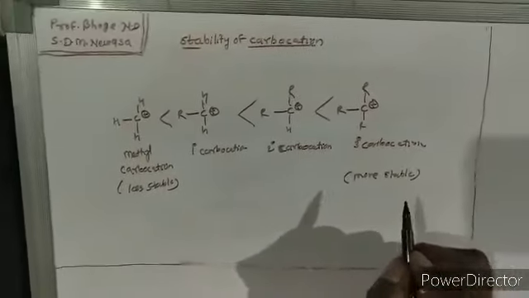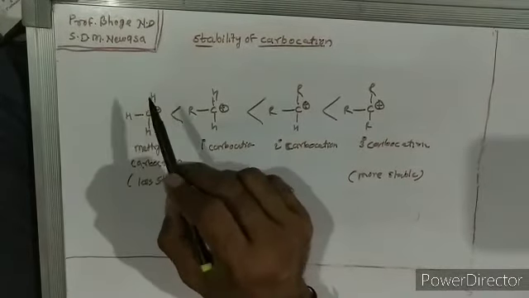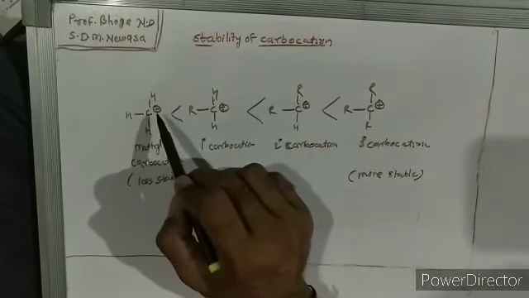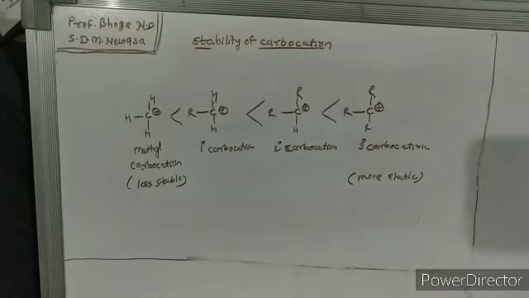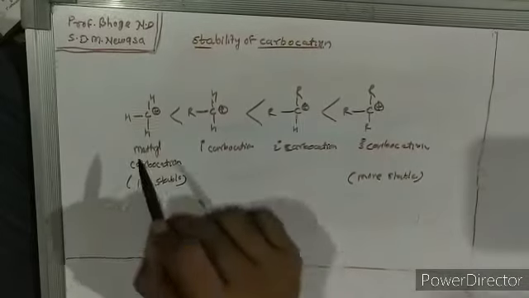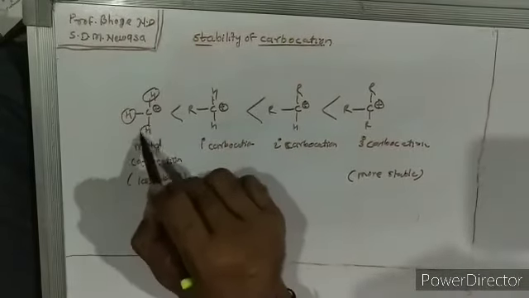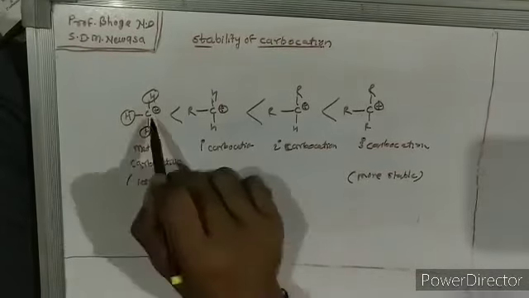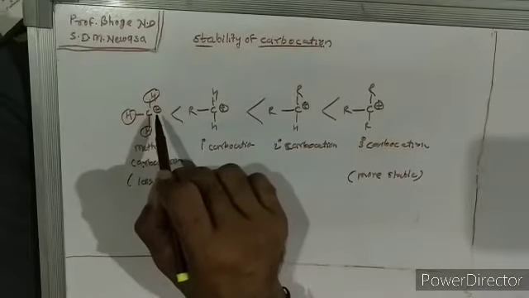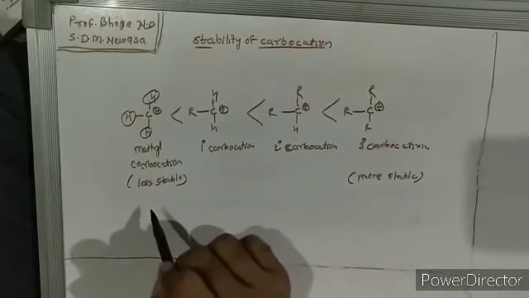Let's see how. We know that the carbocation is an electron deficient species, and if this deficiency is filled by other groups, then the carbocation becomes more stable. In the methyl case, these three are hydrogen atoms which do not donate electron to the carbocation. That is, the deficiency of the carbocation can't be filled by these hydrogens, so it becomes less stable.